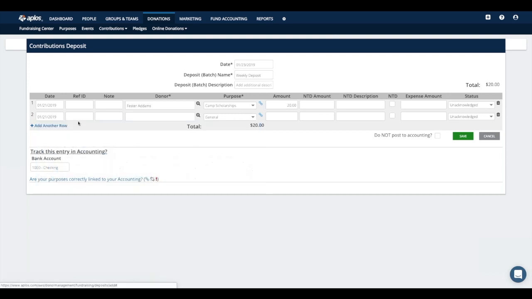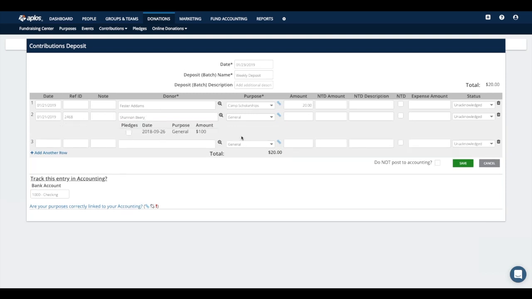Let's go to the 21st again. And then let's say this person did pay by check. They used 2468. And then this donor, let's say this was our good friend Shannon. All right. So this little pop-up here is designating that Shannon has a pledge within our organization. So I will discuss that a little bit more here. So don't mind that for right now. We'll touch back on that in just a second. So we'll say Shannon is our donor. Shannon gave to, we'll say, our general purpose, and she gave maybe $50.